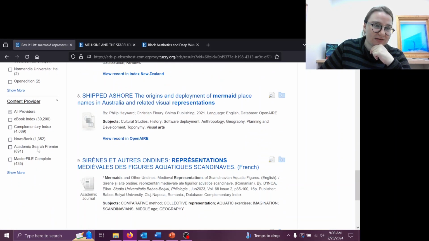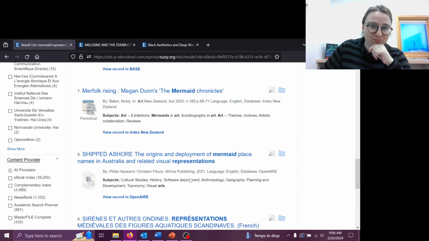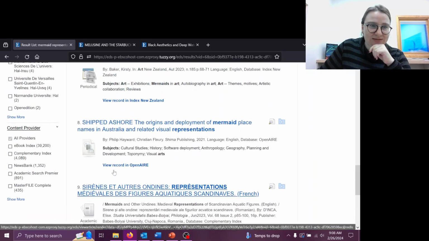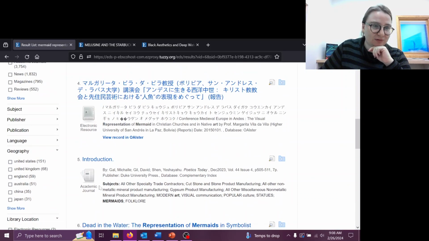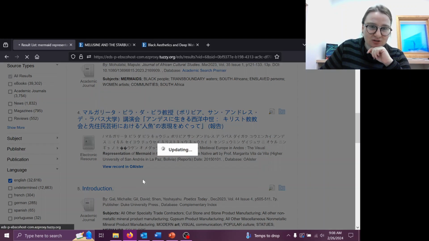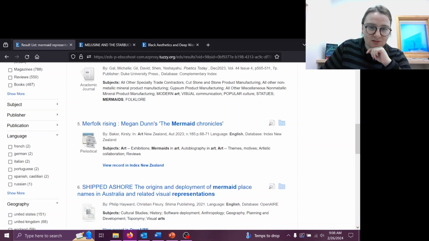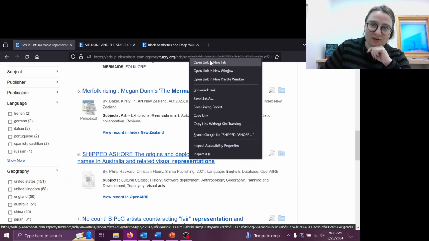And these are some of those databases that we were talking about earlier, and you can find more from there. So we're also finding some French materials, and based off the collections that I'm seeing here, it looks like there is a lot of French stuff. So I might actually go ahead and limit to English. Ooh. Mermaid place names in Australia and related visual representations. That could also be very useful to me.